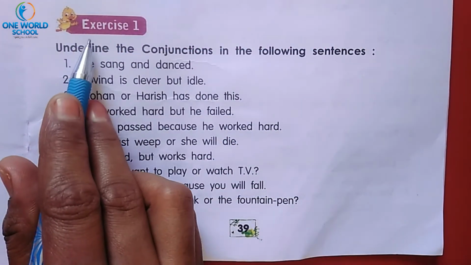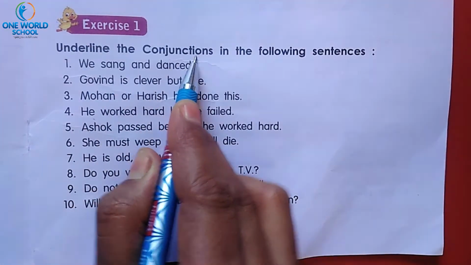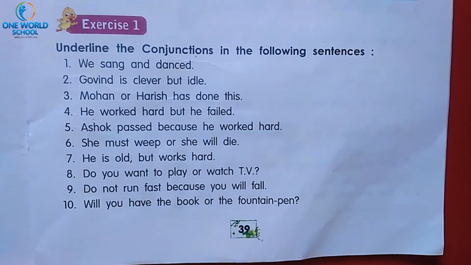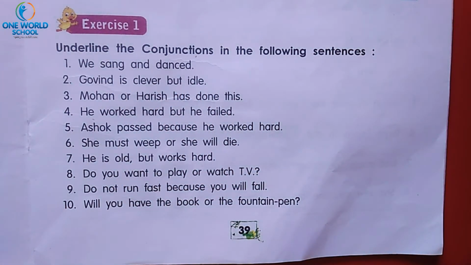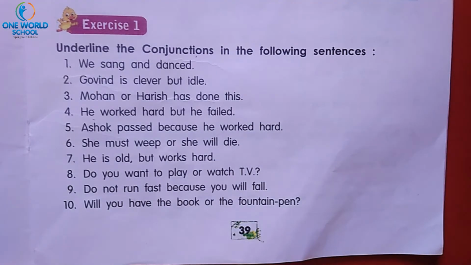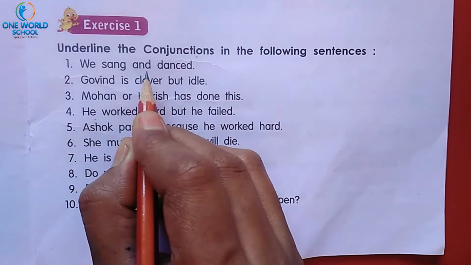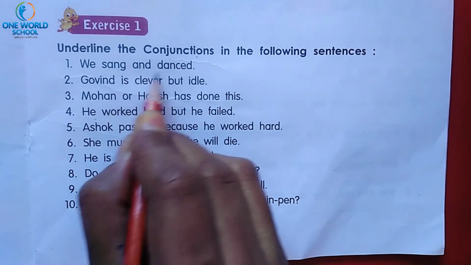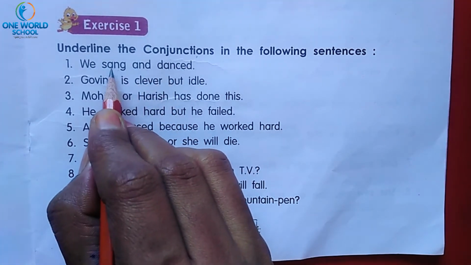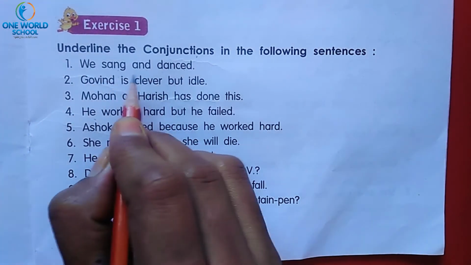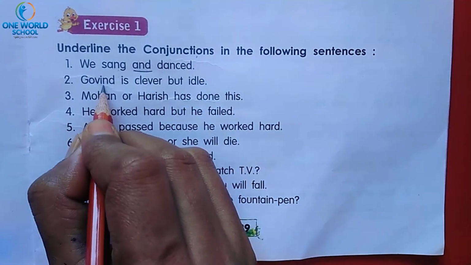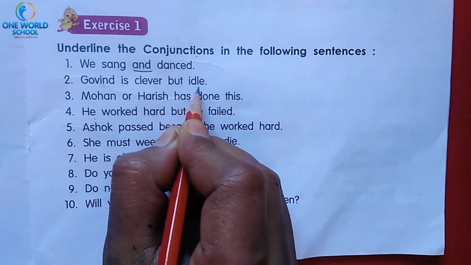This is exercise number 1. Underline the conjunctions in the following sentences. What you have to do? You have to underline the conjunctions. See, we sang and danced. Here same things are available. That means the same person is doing both the things. Here and is the conjunction.